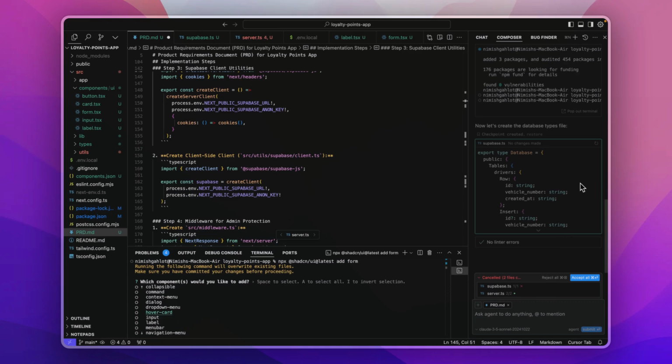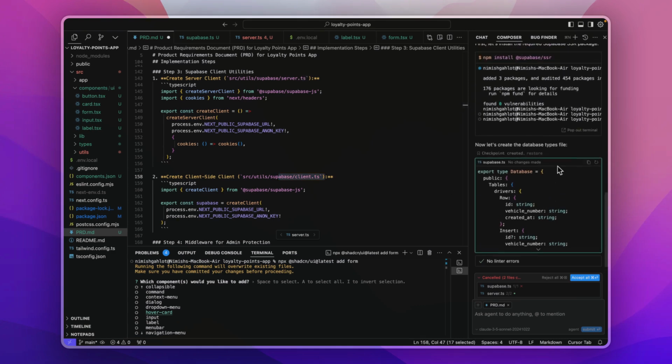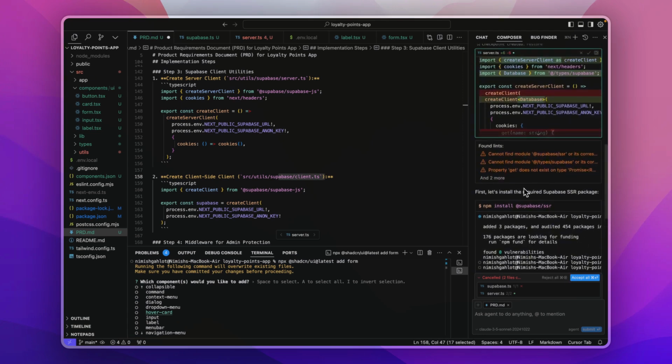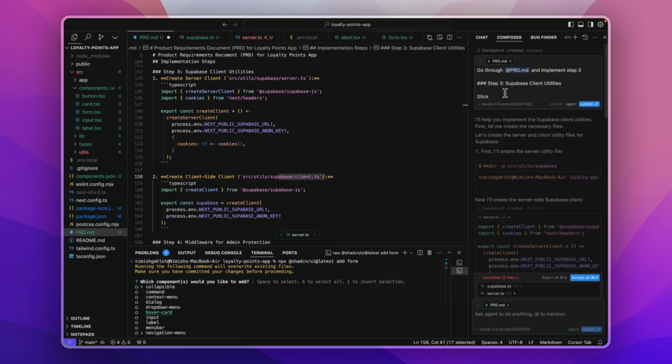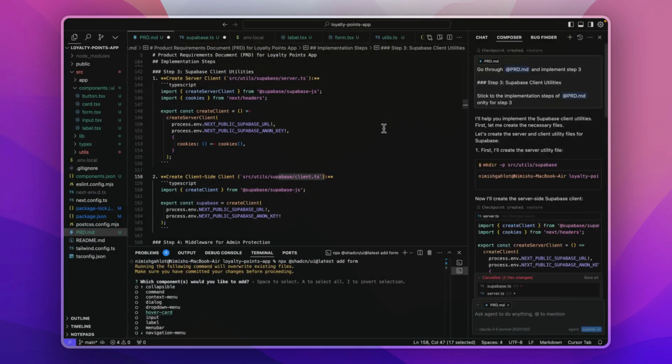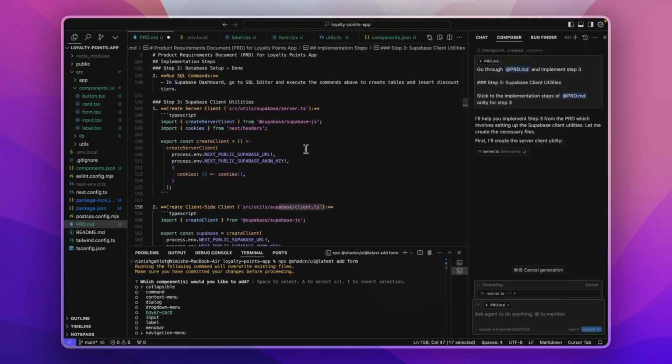So what happened over here is that it started creating some files that are not mentioned in the instructions. You will see that in this step, we wanted to create a server.ts file and client.ts file. But it also created a third file called database.ts. That's why I cancelled the generation. In this case, I will come to the first prompt itself and mention here: stick to the implementation steps of the PRD. So these are the places where you would have to intervene. You have to constantly check if it's doing these steps as mentioned in your PRD.